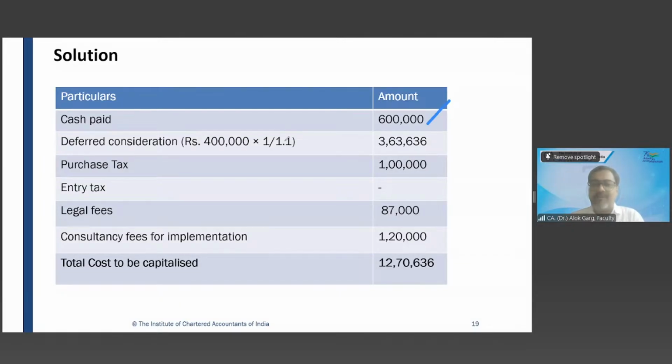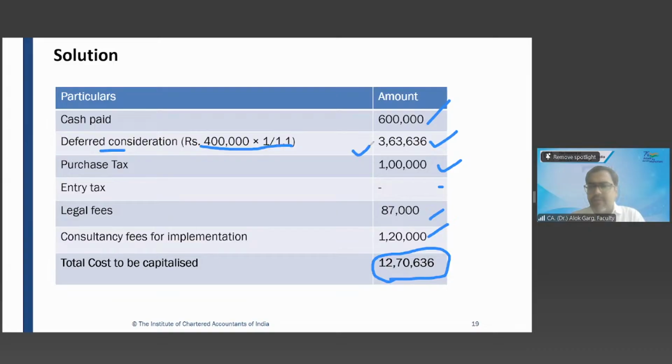Cash paid 6 lakh rupees. 4 lakh divided by 1.1 is 363,636. This is the present value of deferred consideration. And purchase tax 1 lakh rupee, entry tax 0 because refundable, 87,000 legal fee, consultancy fee for implementation 120. The total cost to be capitalized is this one. So this is the total cost of the intangible asset software.